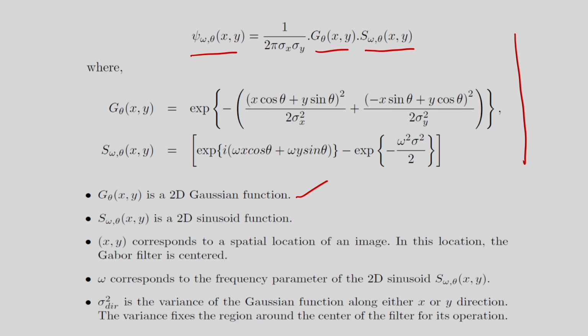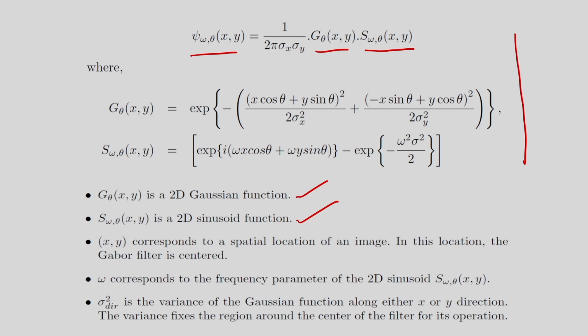I am considering the parameters, the frequency parameter is omega, the orientation parameter is theta, and S omega theta xy is the 2D sinusoidal function. xy corresponds to a spatial location of an image. So, a spatial location of the image is considered, and in this location the Gabor filter is centered.